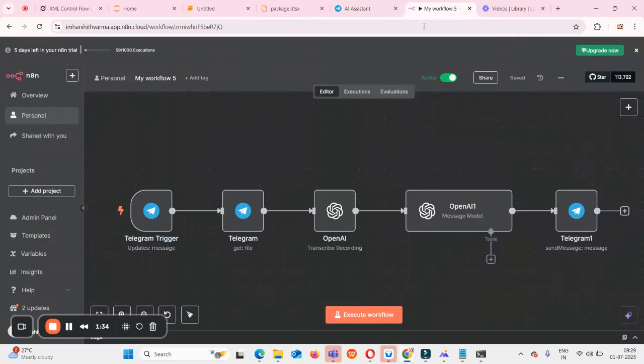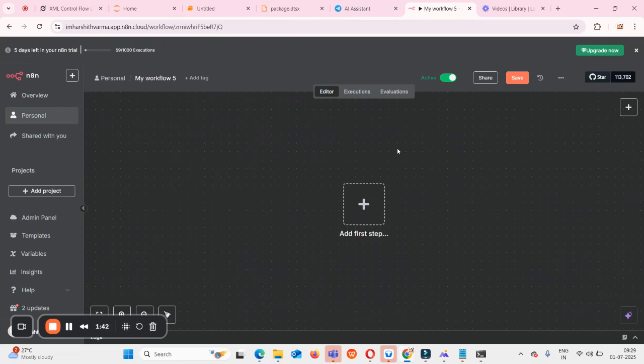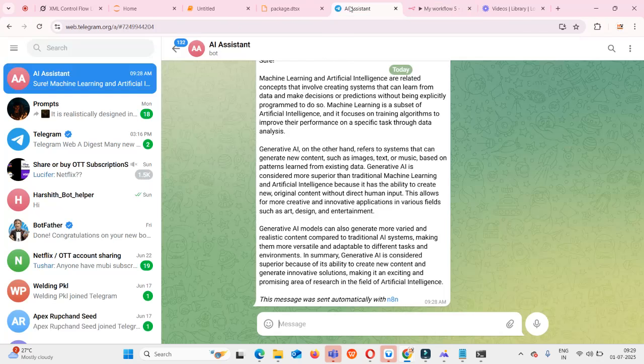So for that, let me show you how we can do it from step 1. First I will delete this flow and show you once again. When we are testing we need not activate this, so I'm deactivating this flow. Before creating this flow, first you need to understand how we can create a Telegram bot inside Telegram and how to give access to the n8n automation flow to that bot.